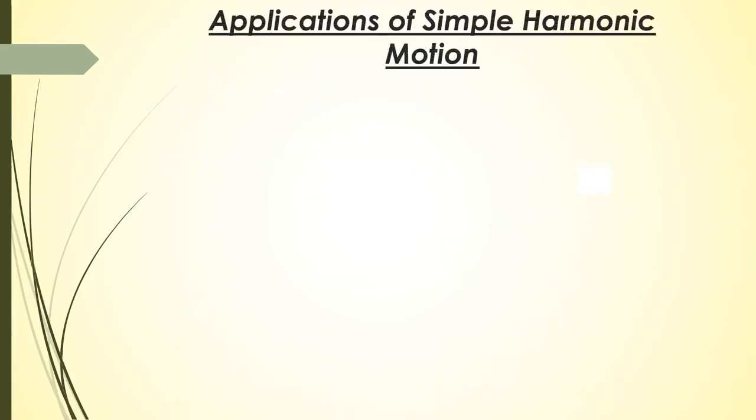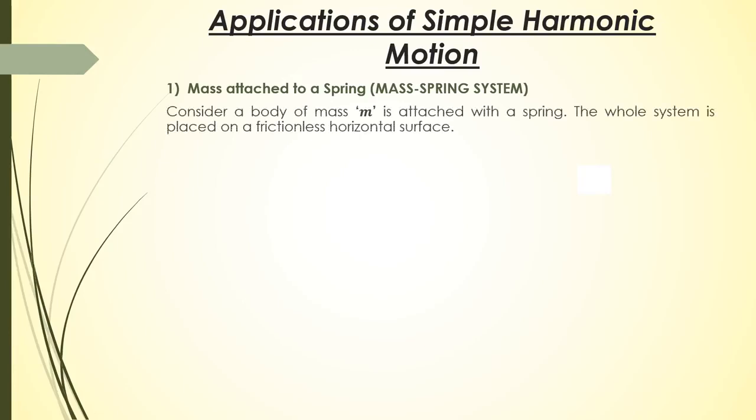Okay, now the applications of simple harmonic motion. I'm going to explain the three applications of simple harmonic motion, that are mass spring system, uniform simple harmonic motion, and uniform circular motion, and simple pendulum. So let's start with a mass attached to a spring or mass spring system. I have given you a little introduction of mass spring system when I was explaining Hooke's law. So this time I will explain it in detail.